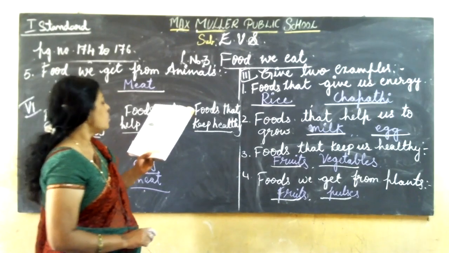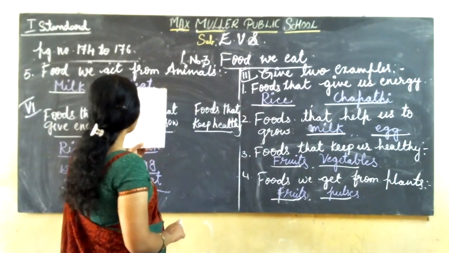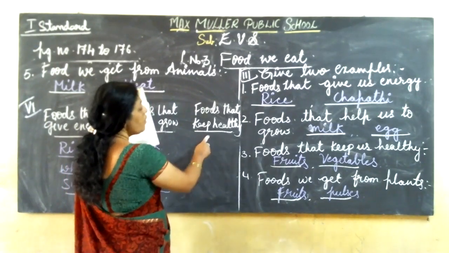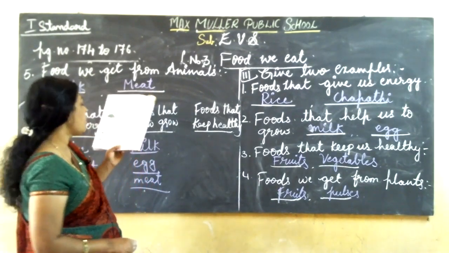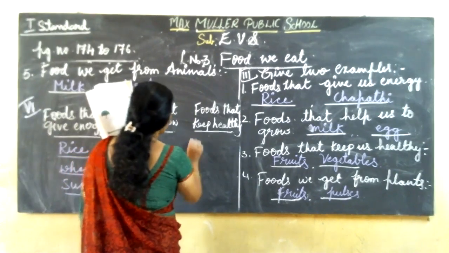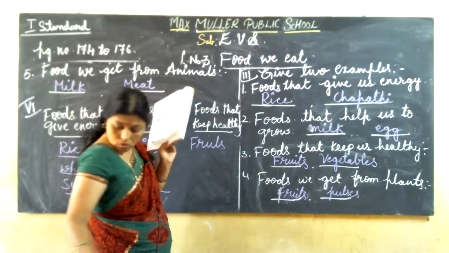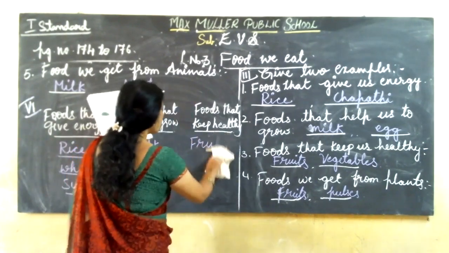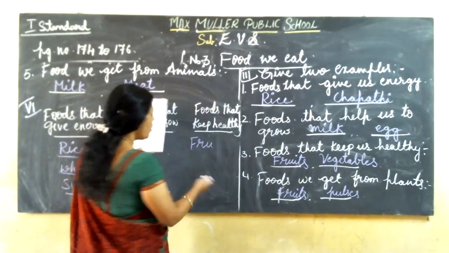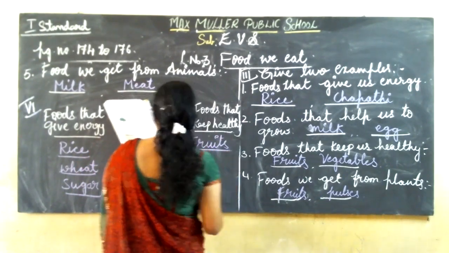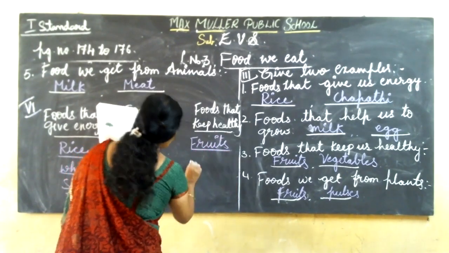Then come to third, that is food that keeps us healthy. Which food keeps us healthy? Every day you should eat fruits. So fruits and vegetables keep us healthy. I am telling you, isn't it, children? Yes, vegetables.